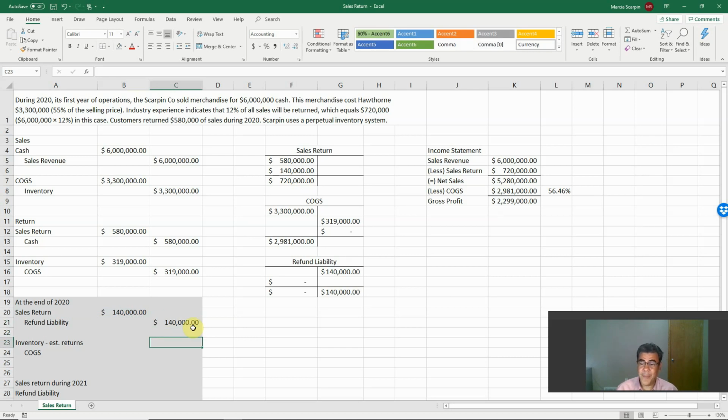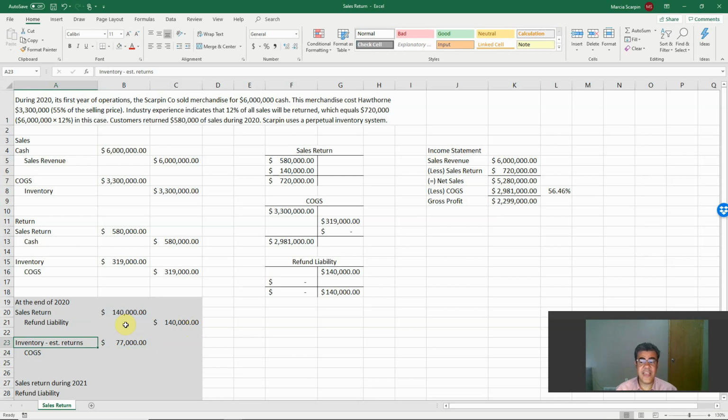And what about our inventory and cost of goods sold? If I will receive returns in the future, I will increase my inventory in the future. It will be 55% of our sales return.